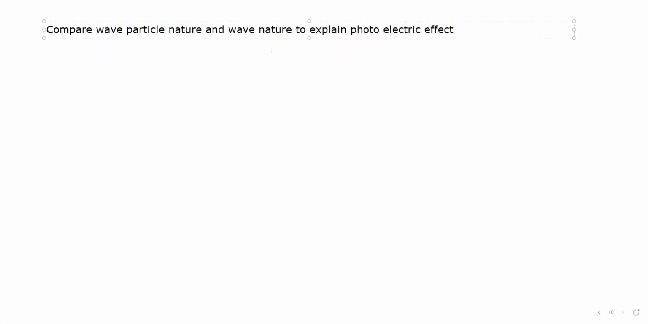So when we summarize, when we compare wave nature and particle nature to explain the photoelectric effect, the points of comparison.